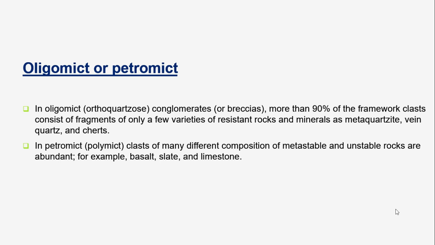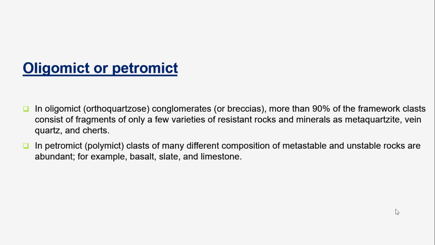The oligomict conglomerates are stable conglomerates composed mainly of a single class of types. They have more than 90% of the framework clasts consisting of fragments of only a few varieties of resistant rocks and minerals such as metaquartzite, vein quartz and cherts.